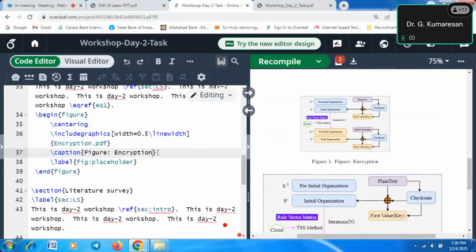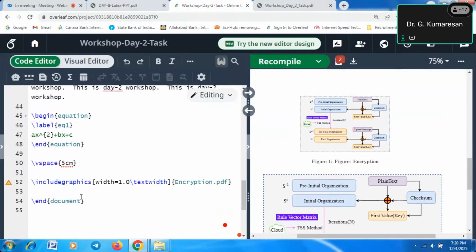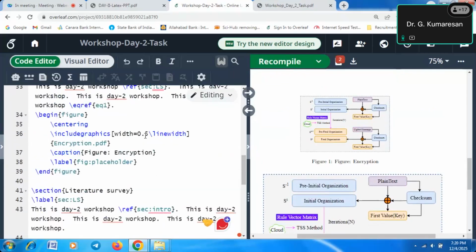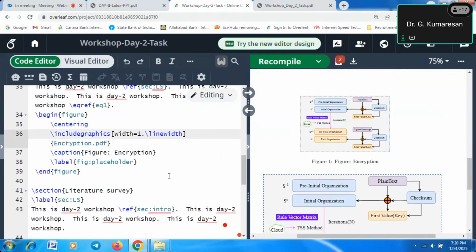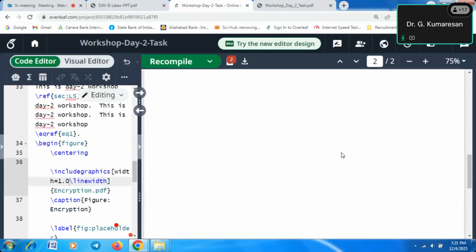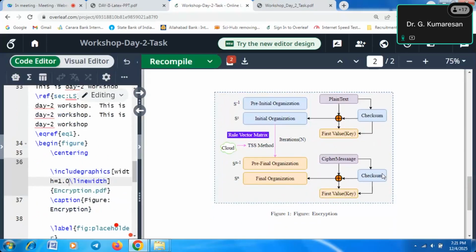Are you clear on that? You have to change this because we placed it twice, so instead of 0.5, we will put 1.0. Now we will compile it, then you will get more clarity about the figure name. Okay, so this is the figure.